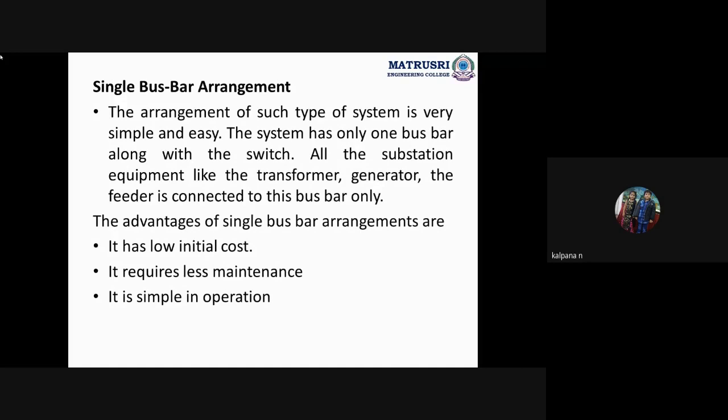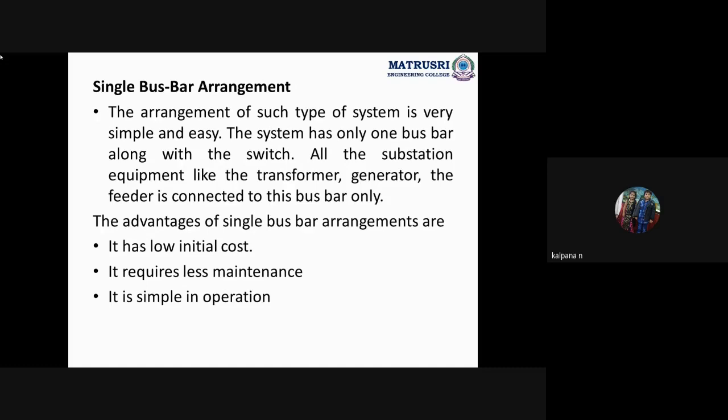The first one is single bus bar arrangement. Second one is double bus bar arrangement, double bus bar sectionalization. Third one is main bus bar and transfer bus bar arrangement. And fourth one is sectionalized arrangement, one and a half sectionalized arrangement, and the last one is ring bus bar arrangement. All these are how we are connecting the equipment which are present in the substation.